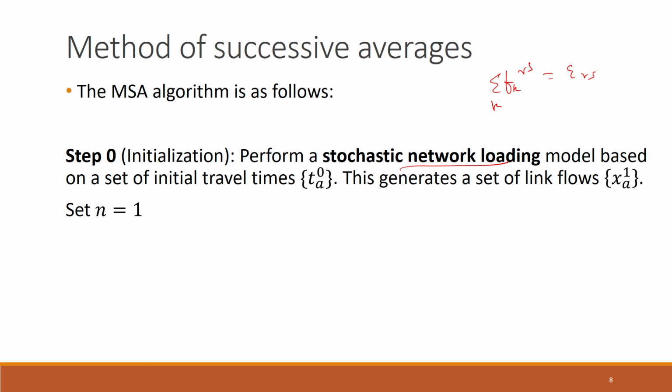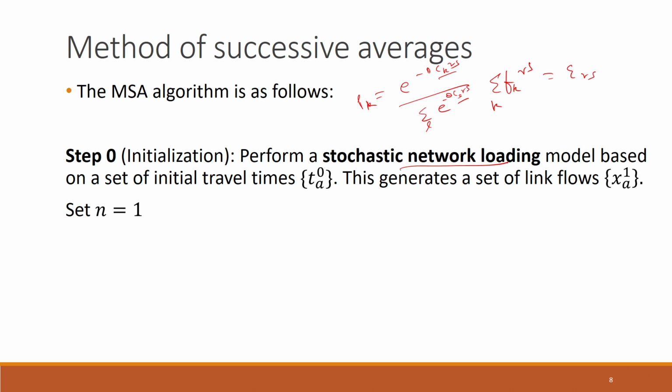That will define what network loading procedure we use. What we require else is that once we have decided to use the logit route choice model, in the determination of the probabilities of choosing different routes, you have expressions like this: probability of choosing the kth path is equal to e to the power minus theta times C_k^RS, where C_k^RS is the measured travel time of path k connecting R to S, divided by the summation of e to the power minus theta C_l^RS, where l is in the set of all of the paths connecting R to S. So we need to know the values of these measured travel times on different paths connecting an OD pair, C_k^RS.